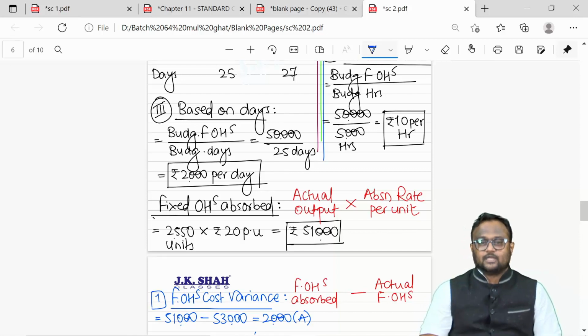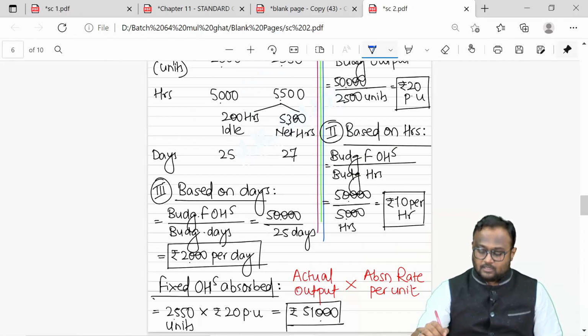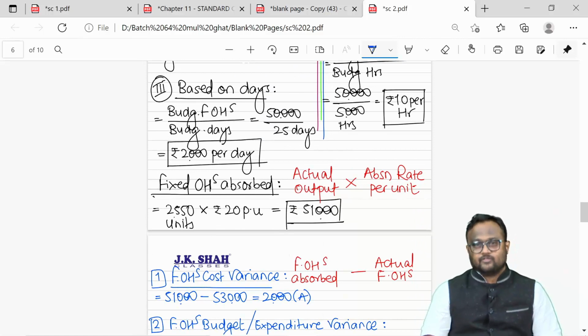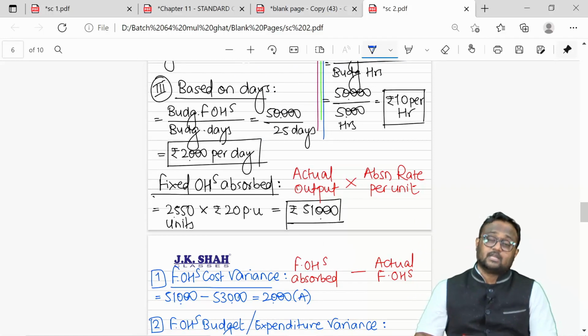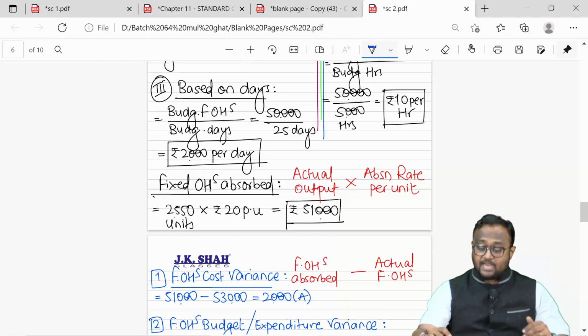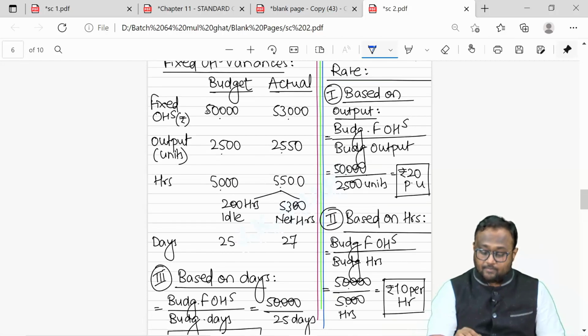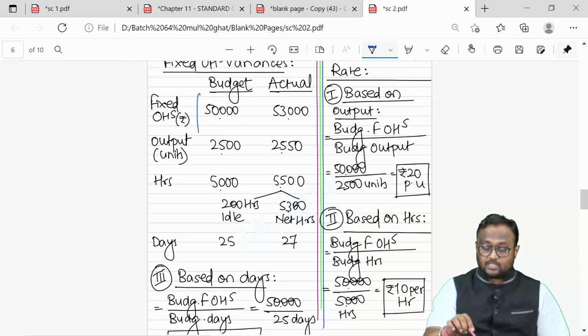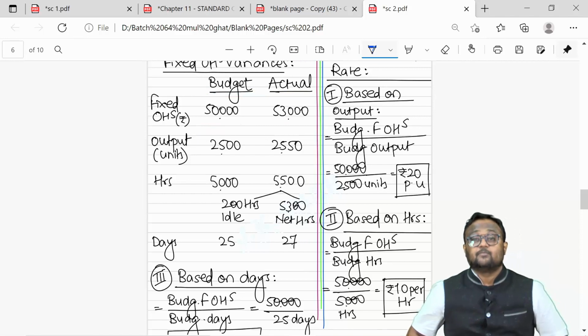And there are 2 reasons for that. Basically, if under absorption happens, it's mainly because of the absorption rate. Absorption rate is an outcome of 2 things: budgeted fixed overheads upon budgeted output. In my case, my budget went up. My actual expenditure was more than the budgeted. So 3,000 adverse is my budget variance, expenditure variance.